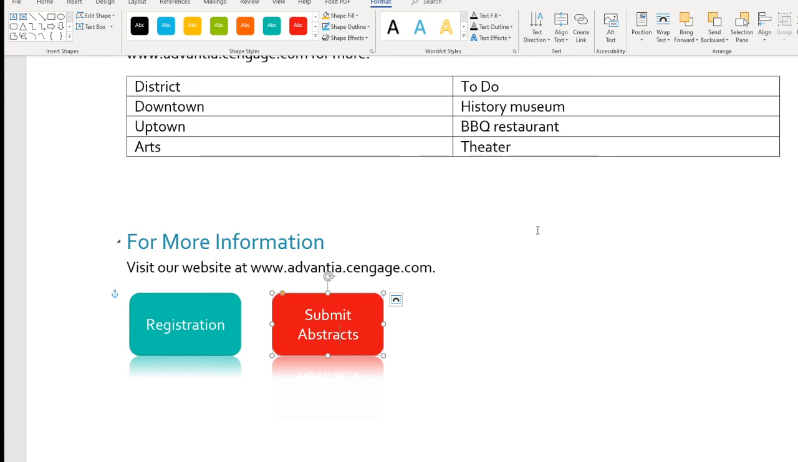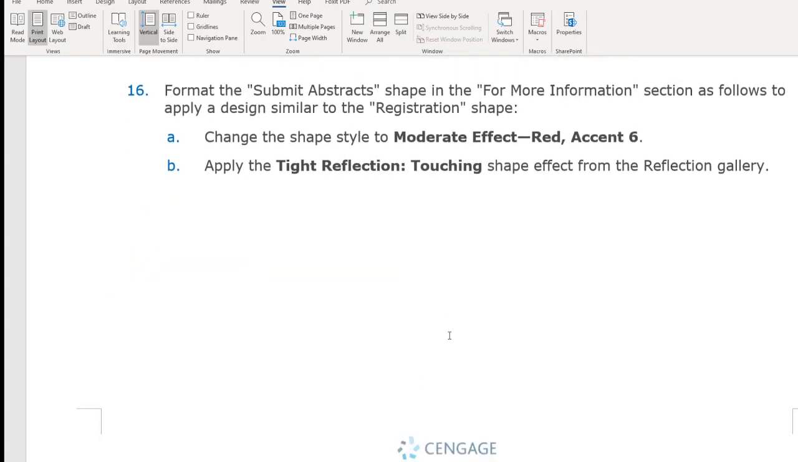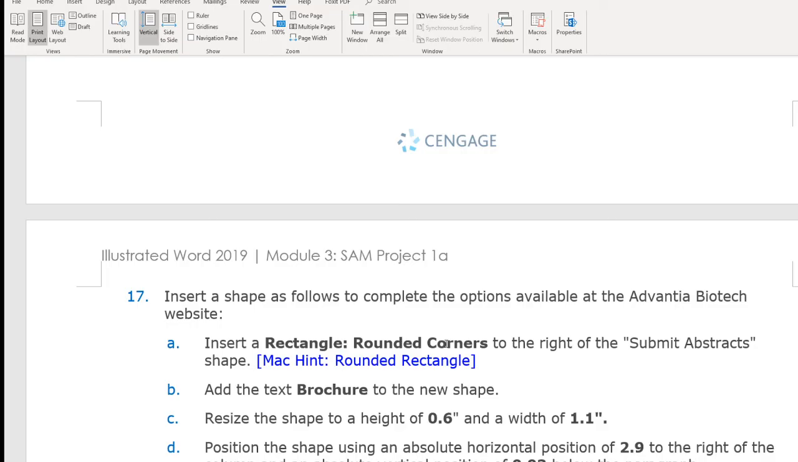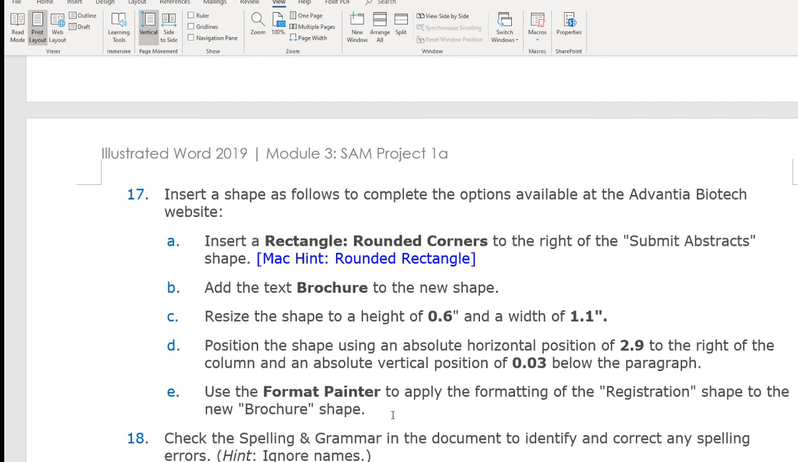Alright, so we have 2 rectangles. Next, we're going to create a rectangle by ourselves from scratch. So we're going to insert a shape, a rectangle, a rounded corner rectangle, and type brochure, and make a good size, and also adjust the distance between these rectangles and the others, so they have uniform horizontal and vertical distance between them. Let's do it right now.